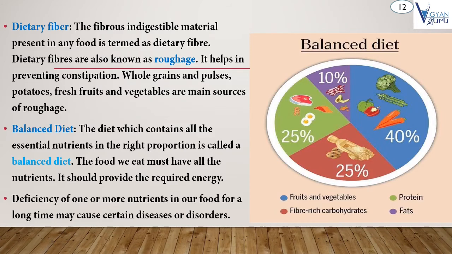Next, balanced diet. What is balanced diet? The diet which contains all the essential nutrients in the right proportion is called a balanced diet. The food we eat must have all the nutrients. It should provide the required energy. Right? Deficiency of one or more nutrients in our food for a long time may cause certain disease or disorder.